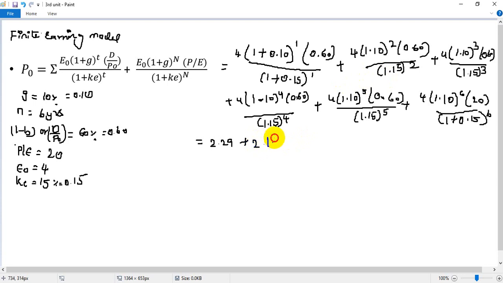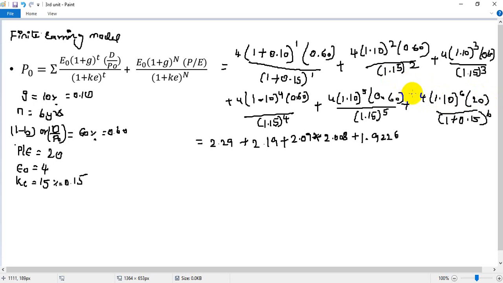So 2.19 for the second year, 2.09 for the third year, plus 2.008 for the fourth year, plus 1.9226 for the next year. For the sixth also you need to take normally, then you need to take P by E as such. That I missed it.